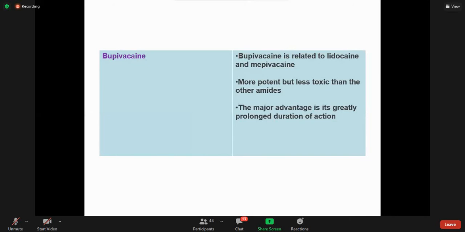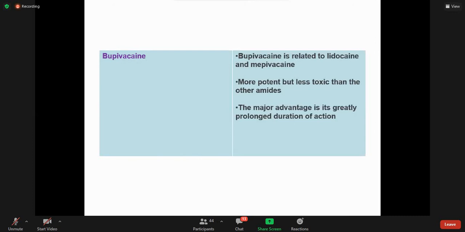Bupivacaine, this is another very important drug that belongs to the amide group, and bupivacaine is related to lidocaine and mepivacaine. More potent. This is a very peculiar, important point.